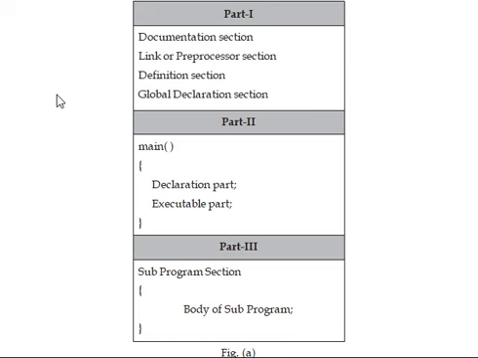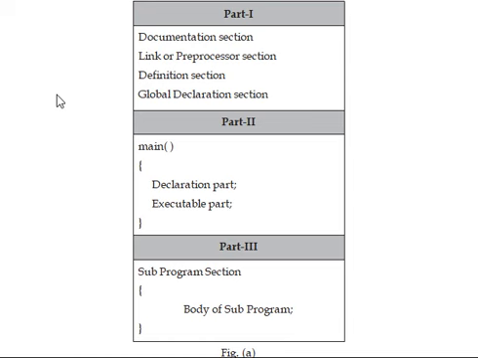In the definition section, we will write #define pi 3.14, like that, constants. In the global declaration section, we will declare the global variables we are going to use in your program by all